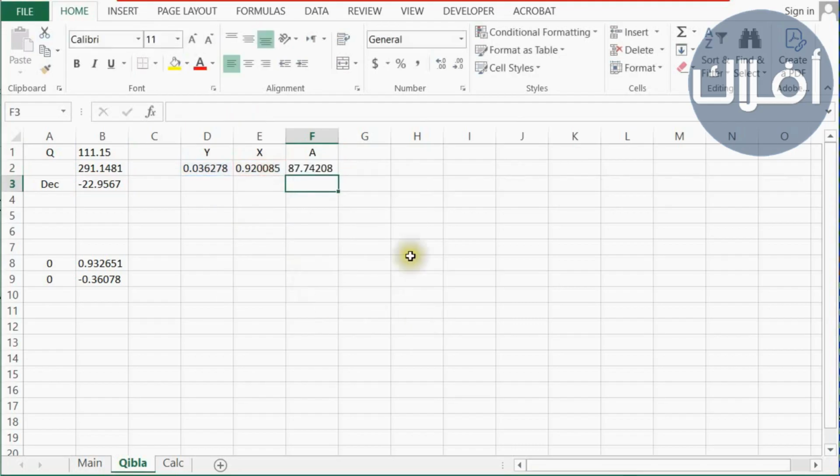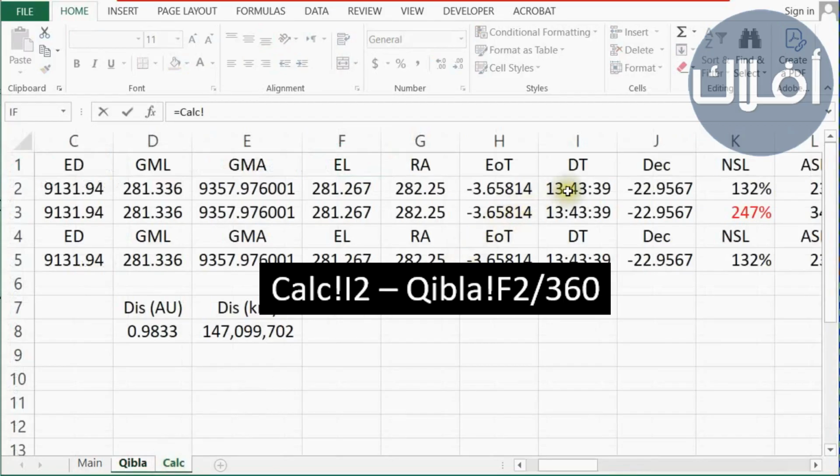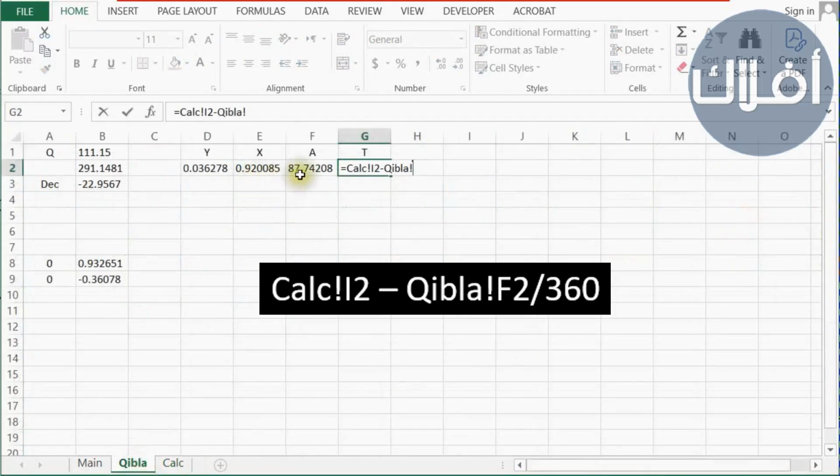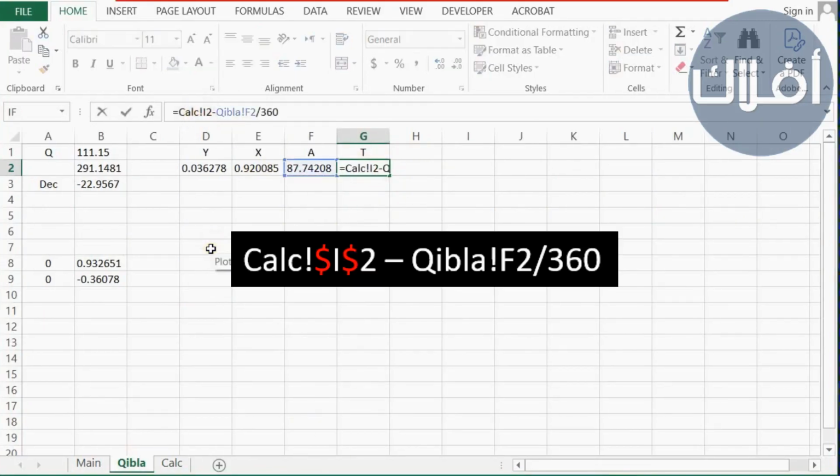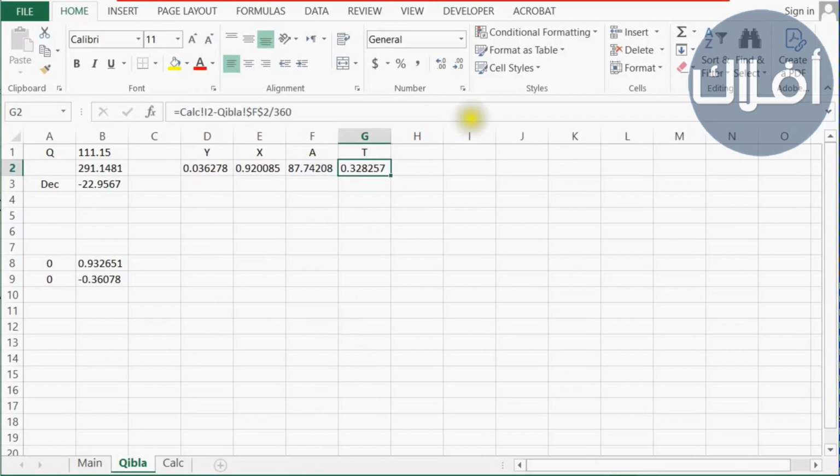And now we'll define t, converting the angle to time as a difference from noon time, and the equation is noon time, we take it from the calc sheet, minus angle divided by 360. We will put a dollar sign here because we will use it again. Then we use the time format. And this is the time of the first intersection point.